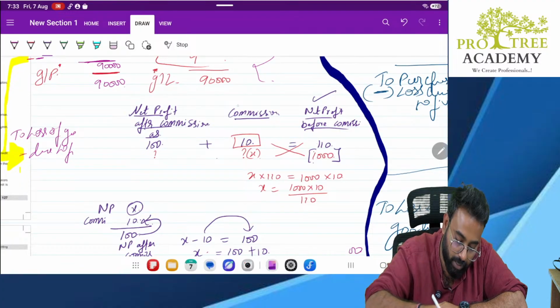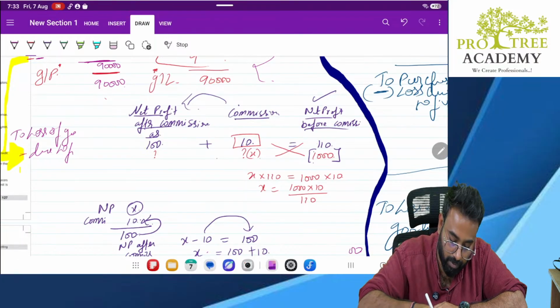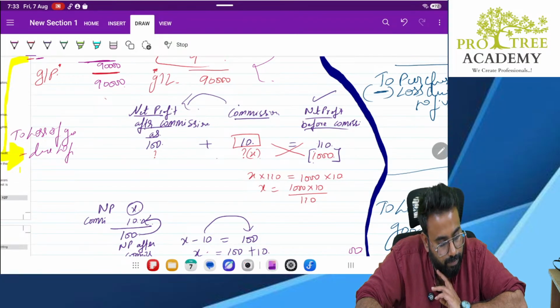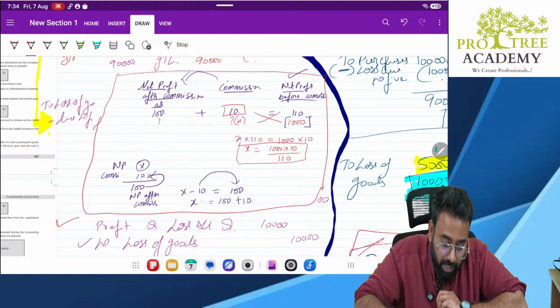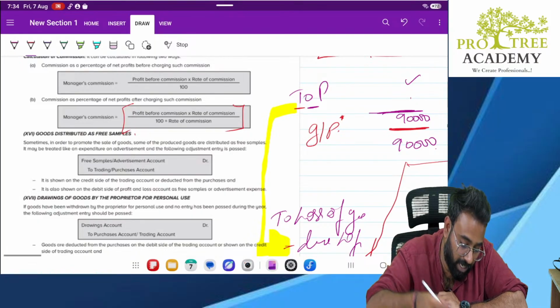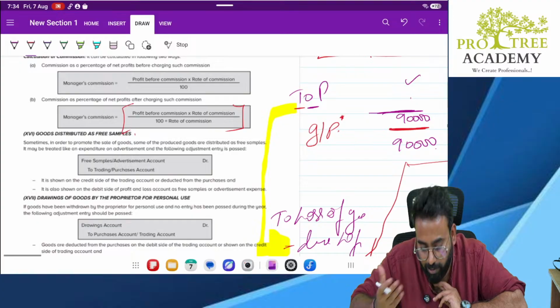Please note down this entire explanation if you want. This is the whole idea behind the formula, sir. If you have not understood, revise again. But still, if you have not understood, please remember the formula, which I still don't want you to do. But if it is unavoidable, you have to do it.